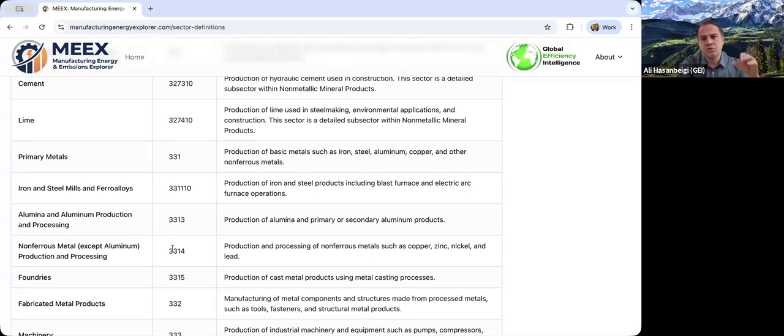And there's no double counting. If you select 331, you get the entire primary metal. But then if you want steel industry, you go and select 331110. If you want alumina and aluminum production, you go select 3313.